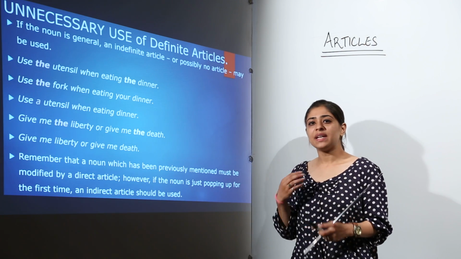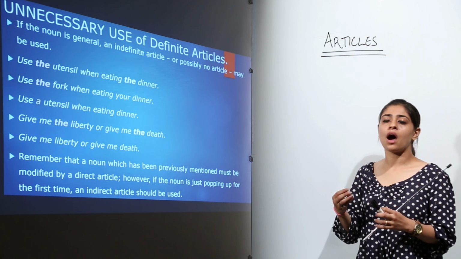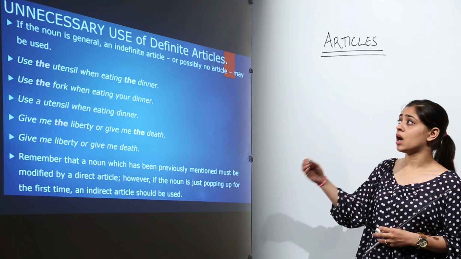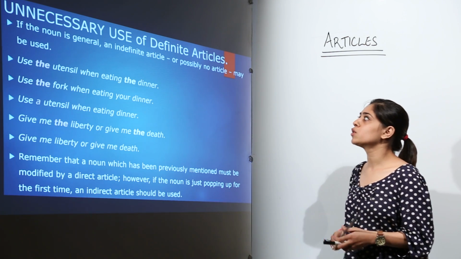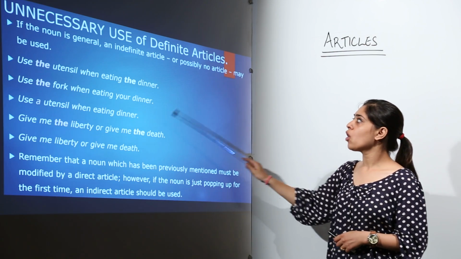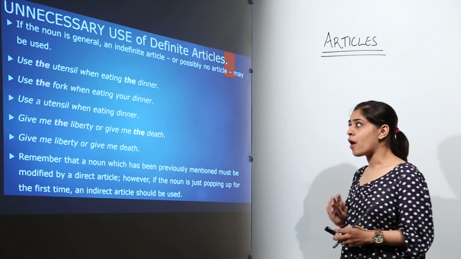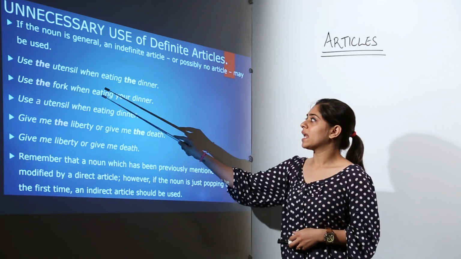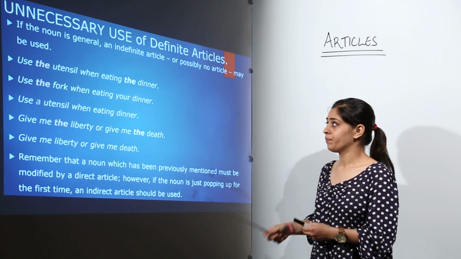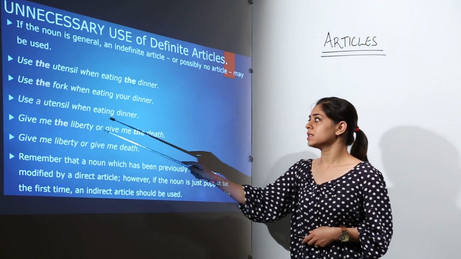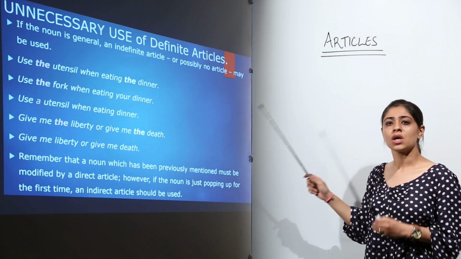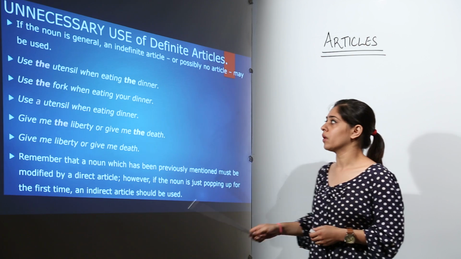Moving on. Now we tend to use articles unnecessarily in our paragraphs while writing or in our sentences. So this is where we need to learn how we can avoid unnecessary use of definite articles. For example, if the noun is general, an indefinite article or possibly no article may be used. For example, use the utensil when eating the dinner. Now it makes a chaotic sentence, too much usage of the. So we can use it as use a utensil when eating dinner. Why? Because these are general things or general nouns, so we can skip using the word the.